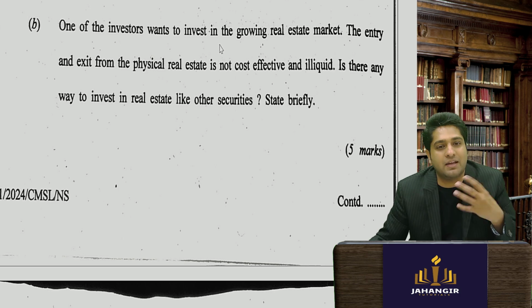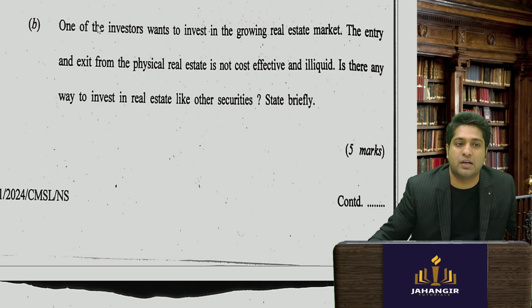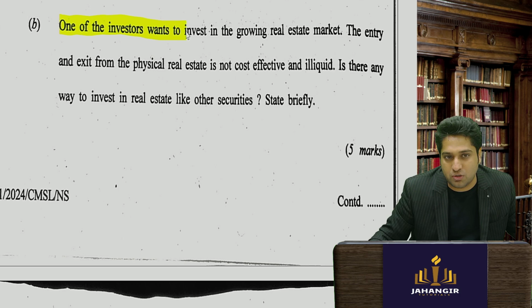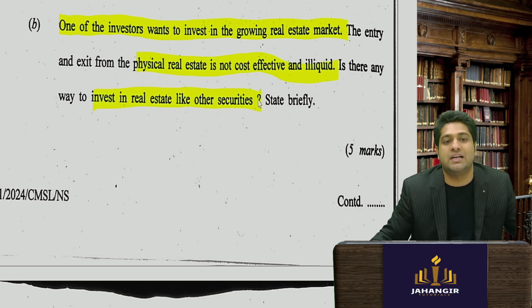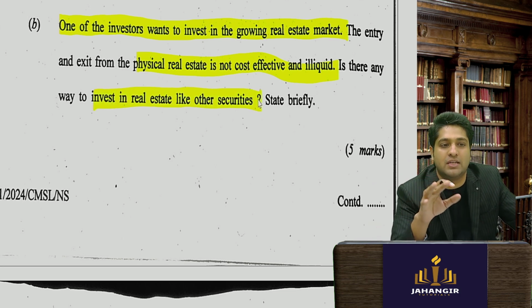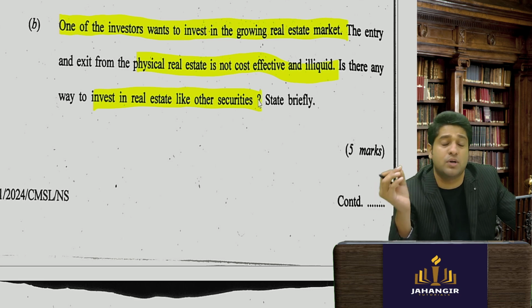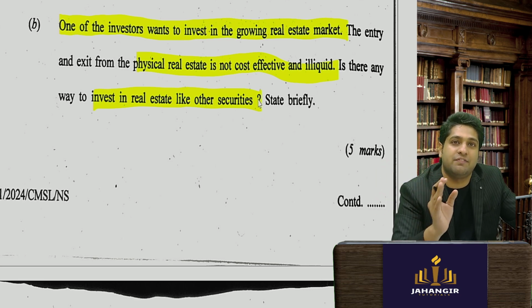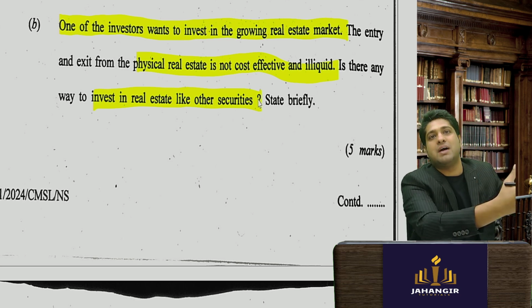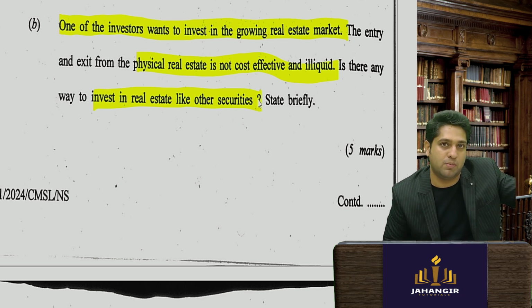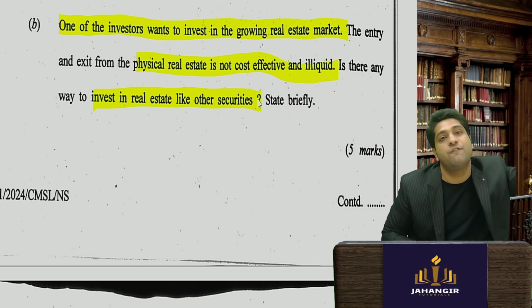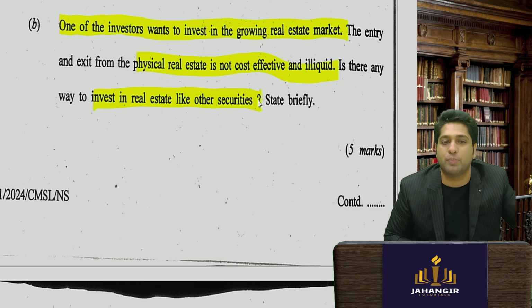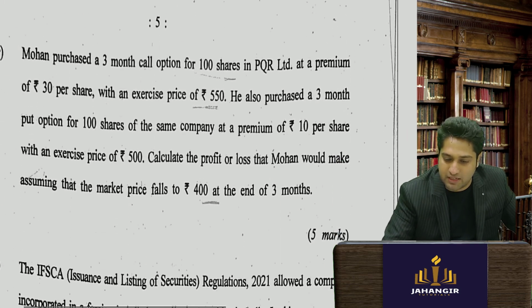Then this is also a very booming, or we could say a new kind of security they've asked about. One of the investors wants to invest in the growing real estate. He finds physical real estate not cost effective. Is there any alternative real estate-like securities? Explain your answer. Now this is also a very important concept, which is called REITs, Real Estate Investment Trusts. Nowadays we can't buy immovable property directly, but we can at least buy shares of certain REITs, which further buy property. So you are a part owner of that property. So real estate investment trust is your answer.